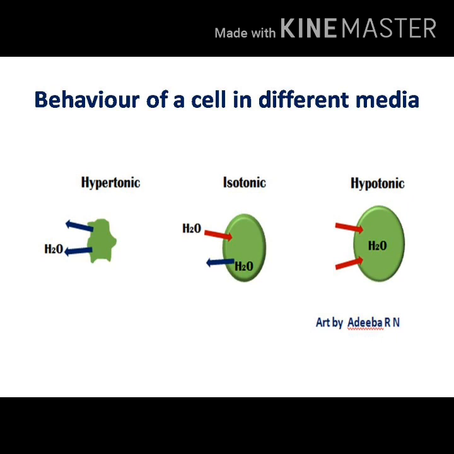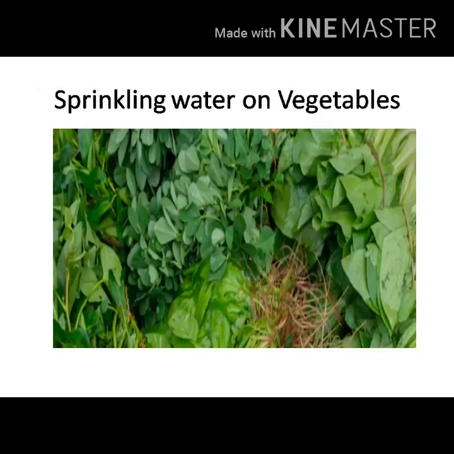Some examples of osmosis in everyday life. We all know that freshness of fruits and vegetables depends on the osmotic pressure in the cells. It is for this reason the vegetable vendors keep spraying water on fruits and vegetables. When water is sprayed over them, it keeps them hydrated as water enters the cell wall by osmosis and prevents them from drying out. It also makes them look fresher and more appealing to the customers.